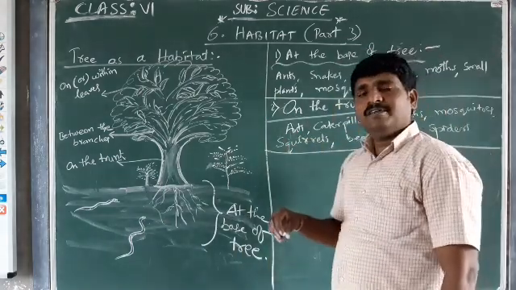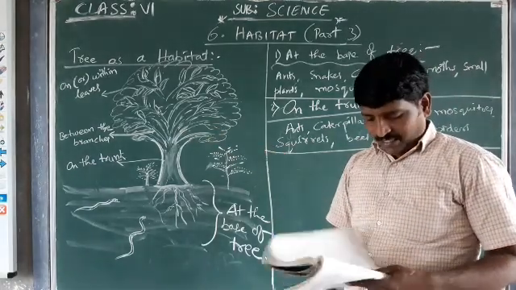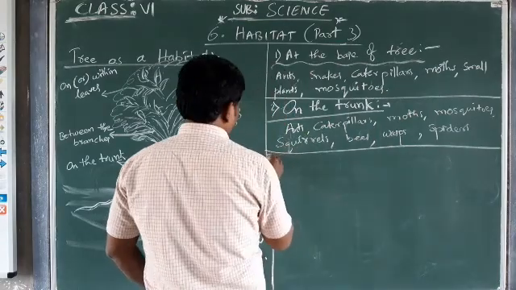Okay, what are the living organisms that we are going to find between the branches? The next segment, the third one, is between the branches.